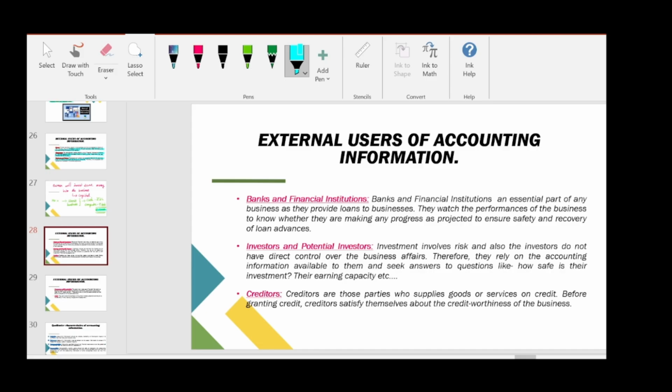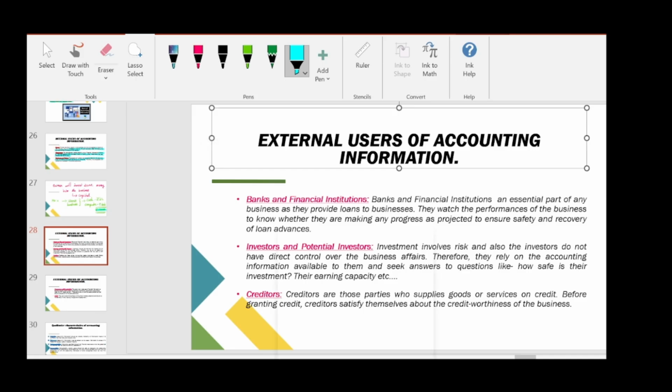So they rely on the financial information available to them, and they will see whether this company is doing well or not. If I invest my money in this company, will I get a very good return? Will I get the dividend amount correctly? If it is debentures, will I get my interest at the right time? Will I get a good amount of interest?